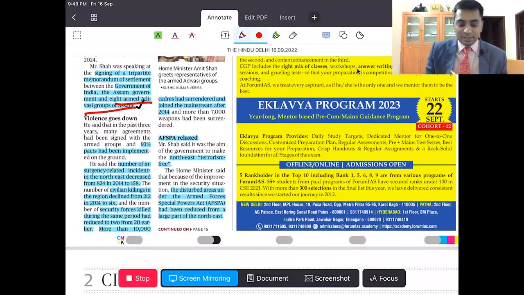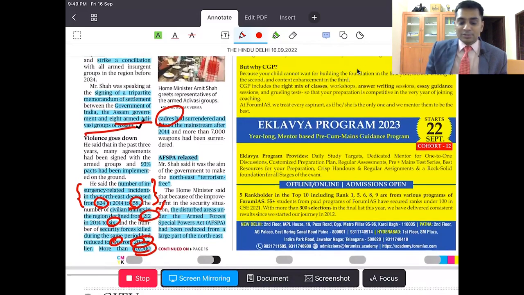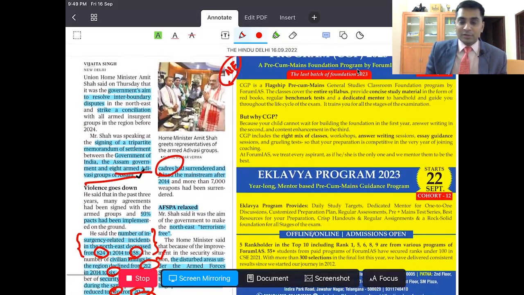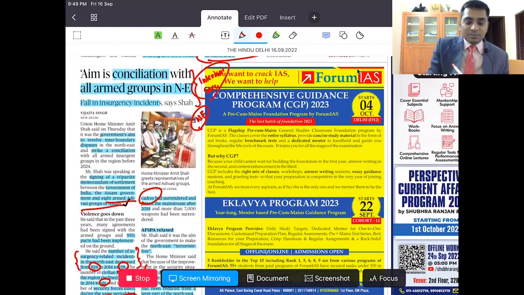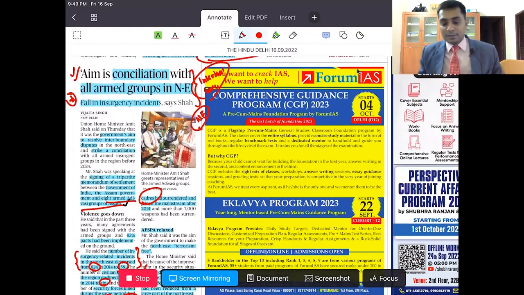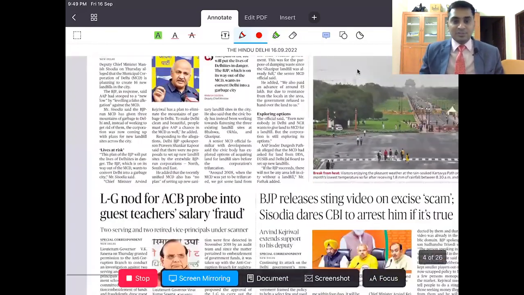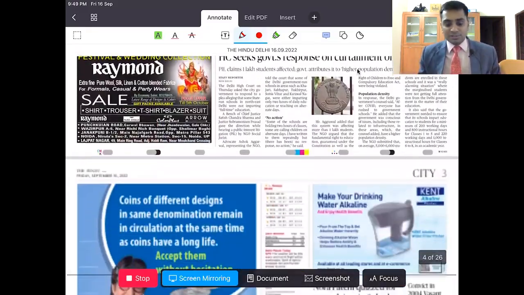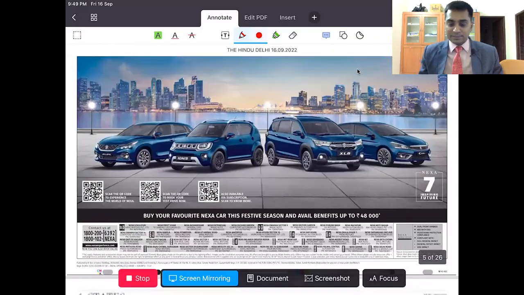The number of insurgency related incidents in the Northeast has decreased from 824 to 158. This is the first piece of information that you can use. The civilian killings declined from 212 to 6, and security forces killed were only 2 from earlier 20. More than 10,000 cadres have surrendered since 2014. This is a huge success of the Narendra Modi government, and this is bringing peace in the Northeast. Very, very important for the national internal security component. After this, the page is about cities. I am not going to discuss these cities. It varies from place to place.